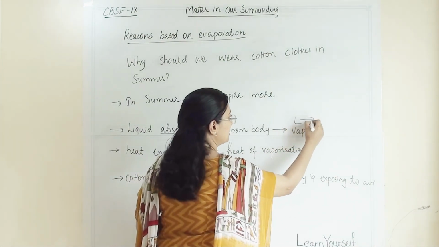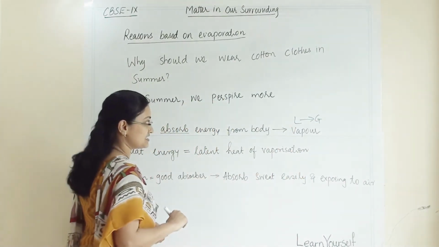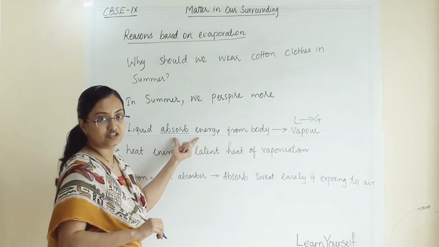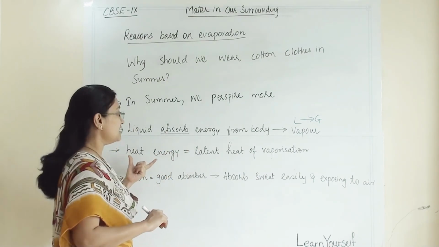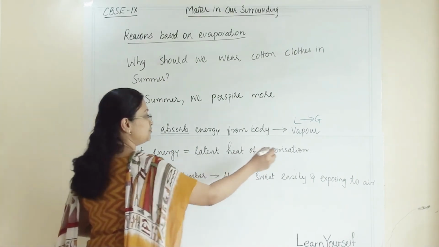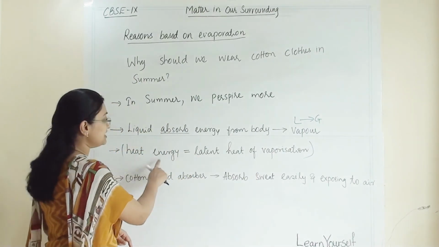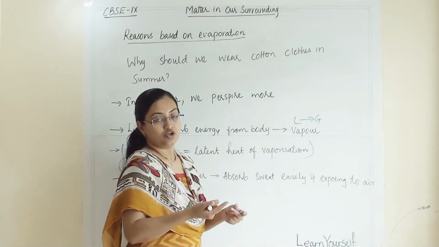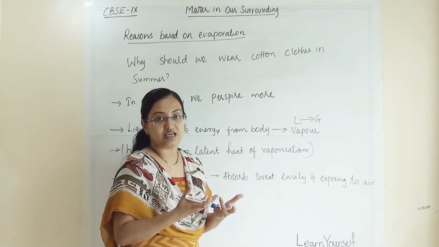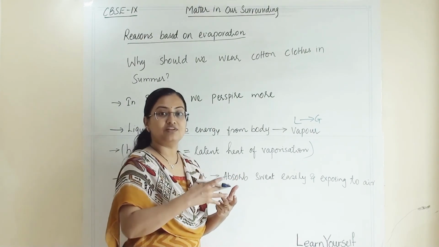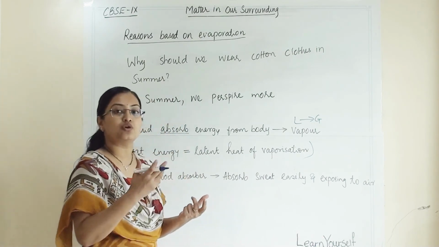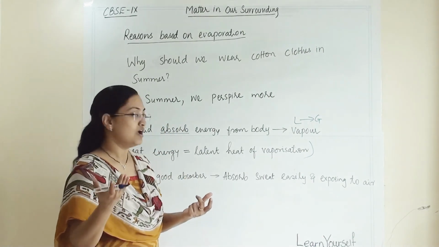So liquid will convert into gaseous state here, and from where will it get the energy? From the heat of the body. Here the heat energy will equal the latent heat of vaporization. So atmospheric moisture will convert into vapor.